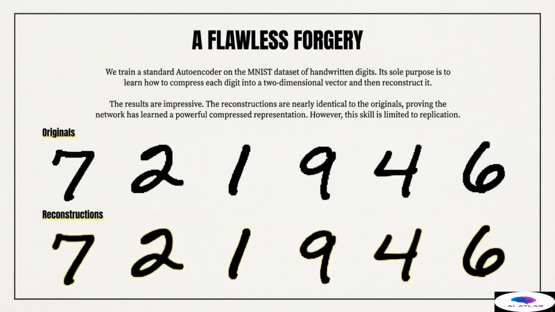However, this success hides a fundamental limitation. The autoencoder's skill is purely replicative. If we ask it to do anything other than reproduce something it has already seen, the system breaks down. It knows how to draw a 7 and it knows how to draw a 6, but it has no conceptual map for what exists in the space between 7 and 6. This limitation is the seed of its failure as a generative model, leading us to investigate its latent soul.